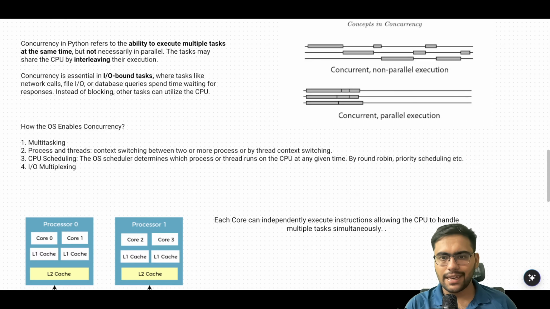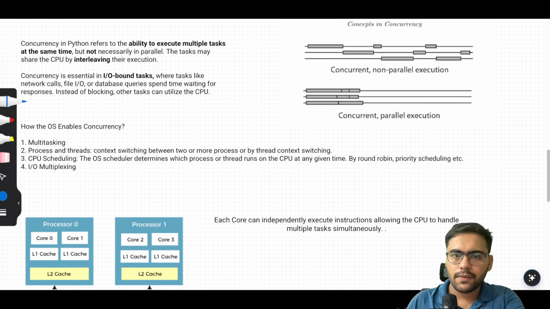Okay, so first let's start by looking at basic terminology, like what is concurrency, what is parallelism, what is GIL. At this time we are looking from the perspective of Python, but also from the perspective of basic computing and basic networking. Concurrency means we are executing multiple tasks simultaneously, maybe not in parallel. For example, as you can see here, we have this particular task running, then we run this, then we run this task, then we run this task.